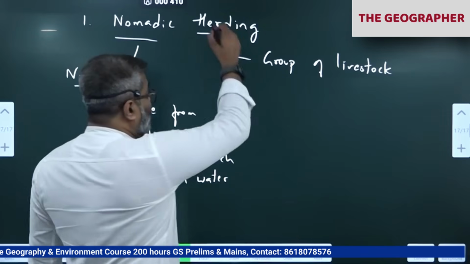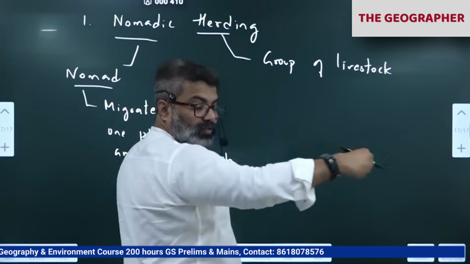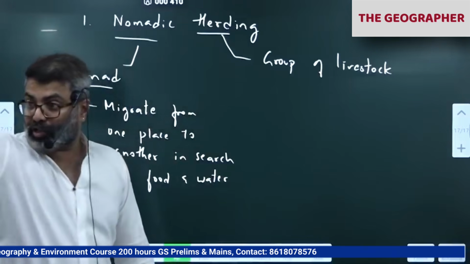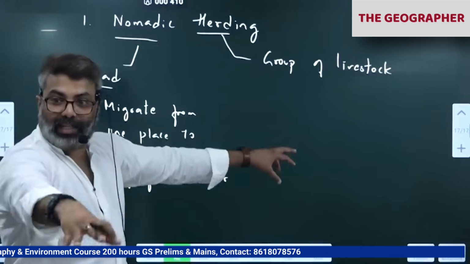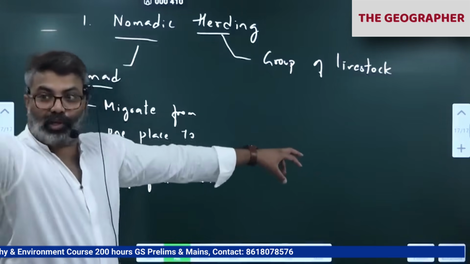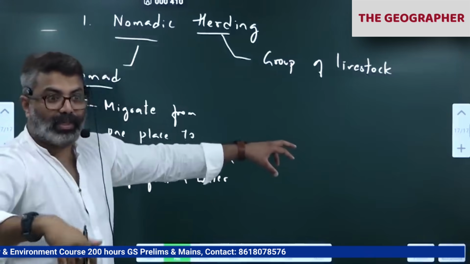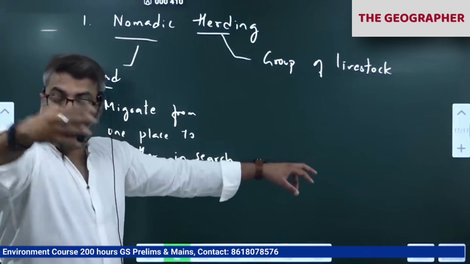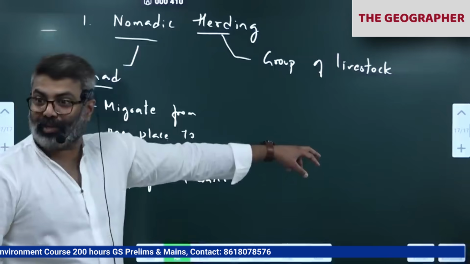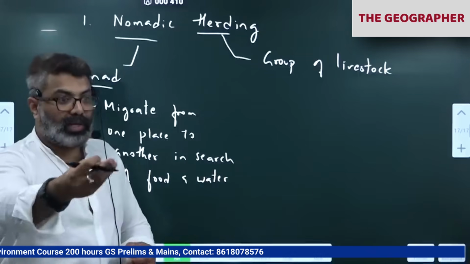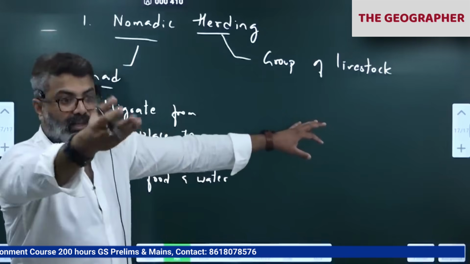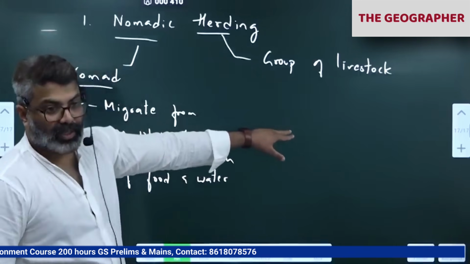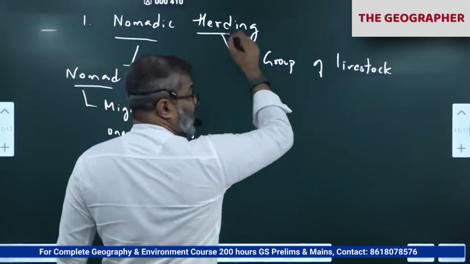Okay. So along with our herd, we migrate in search of food and water. You would have seen, wherever fresh green pasture comes, the sheep and goats graze and then continue. You might have seen a lot of people in villages do that. They start in one season and come back to their village after many months. During that time, if they want money, they sell the sheep or goat. Correct? So they get income also from that. So nomadic herding is what?